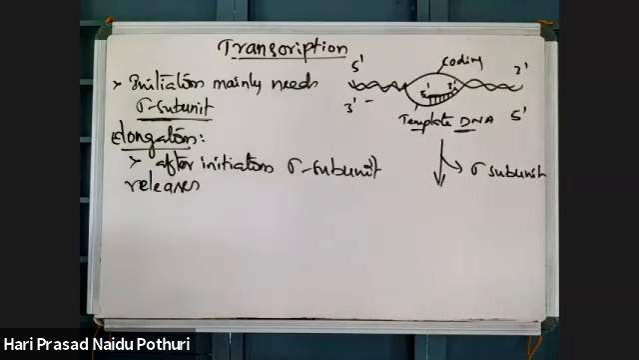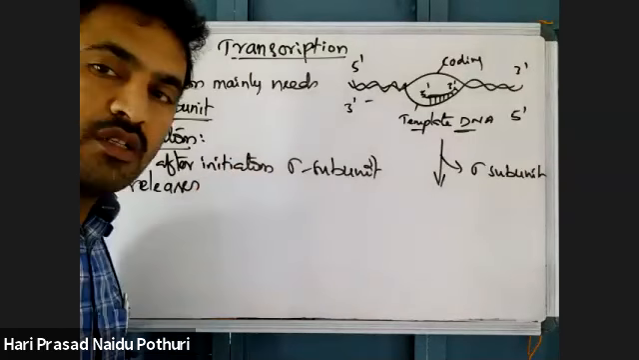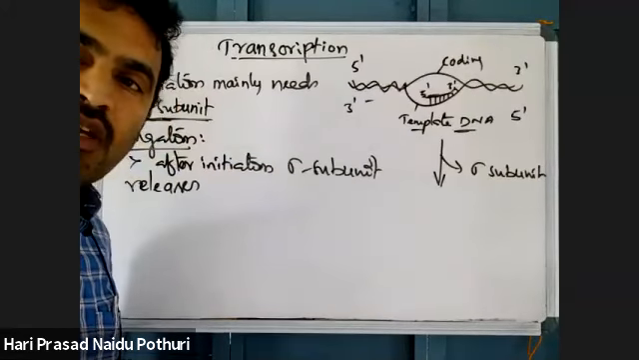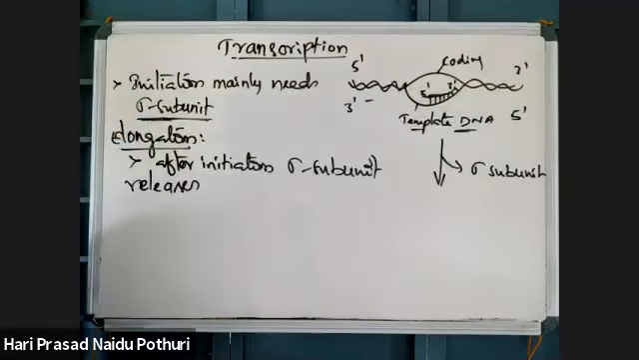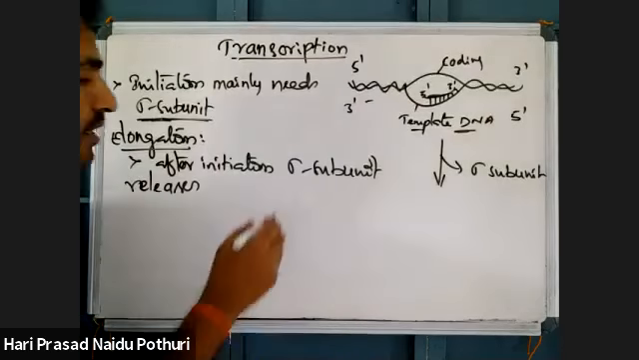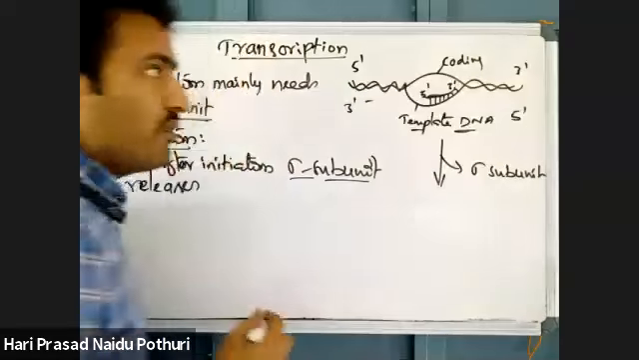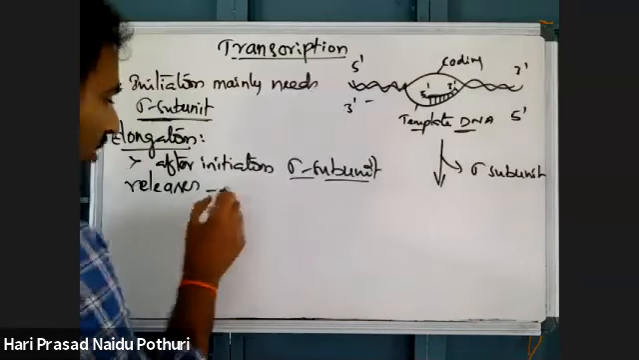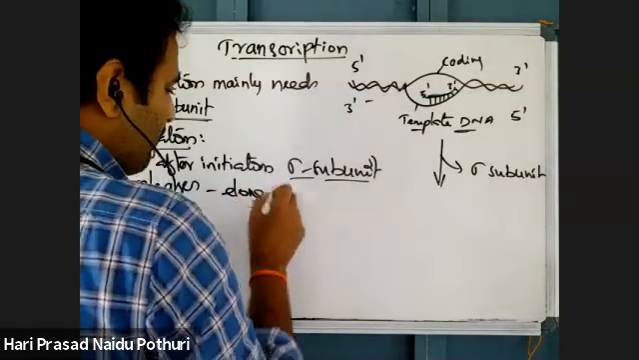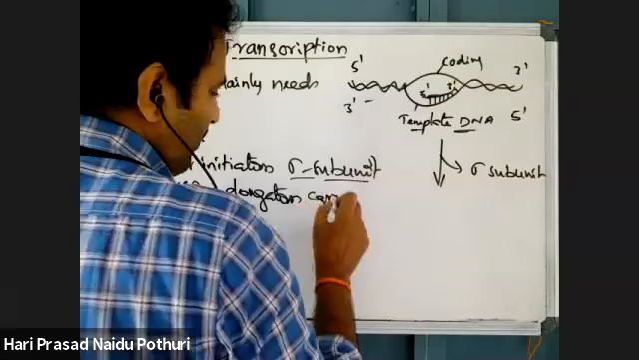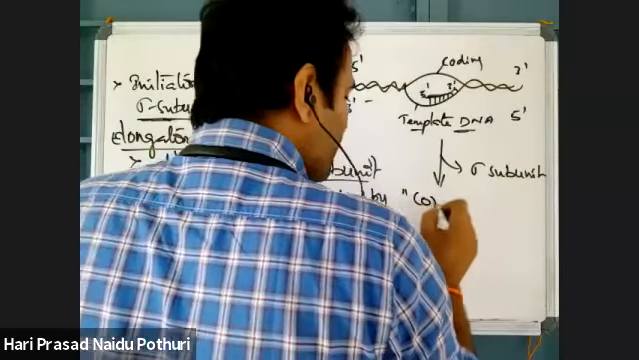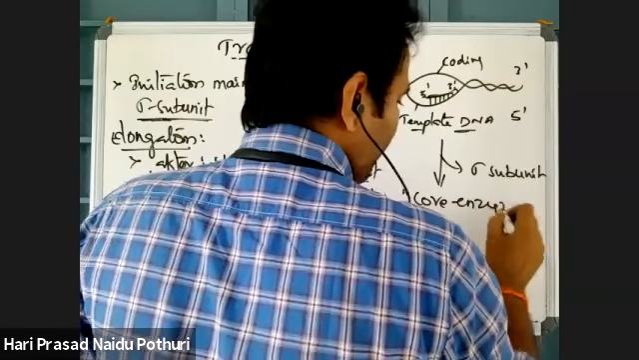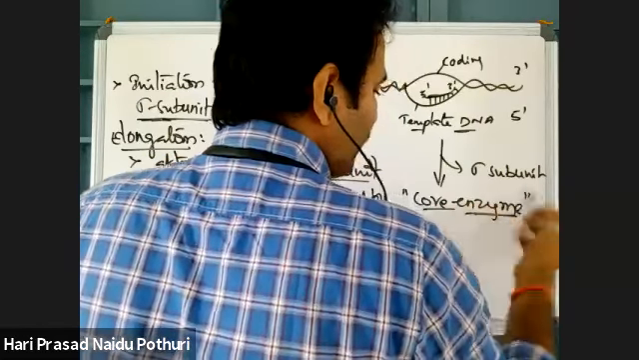The sigma subunit will be released from the elongation complex, or what is called the transcription unit, transcription bubble or open promoter complex. From that open promoter complex, there is release of the sigma subunit once initiation is done. That means elongation is carried by an enzyme complex which is called the core enzyme.